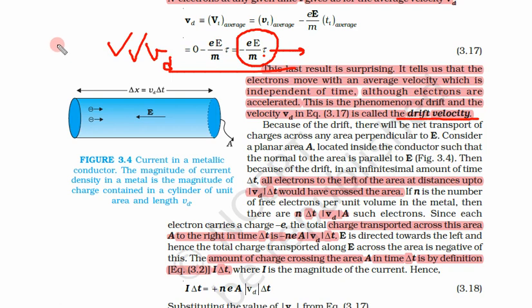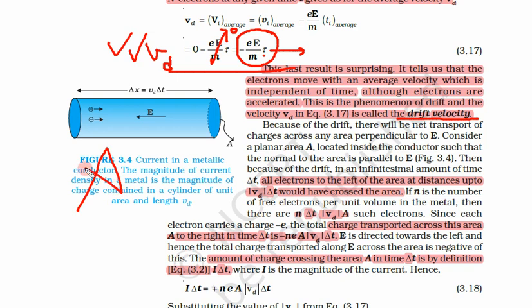Many a time this question comes in the question paper: what is the drift velocity for an electron in a conductor when there is an electric field? If there is no electric field, the drift velocity would be 0 because the electric field is also 0. But as soon as we apply some external electric field E, there would be some drift velocity.